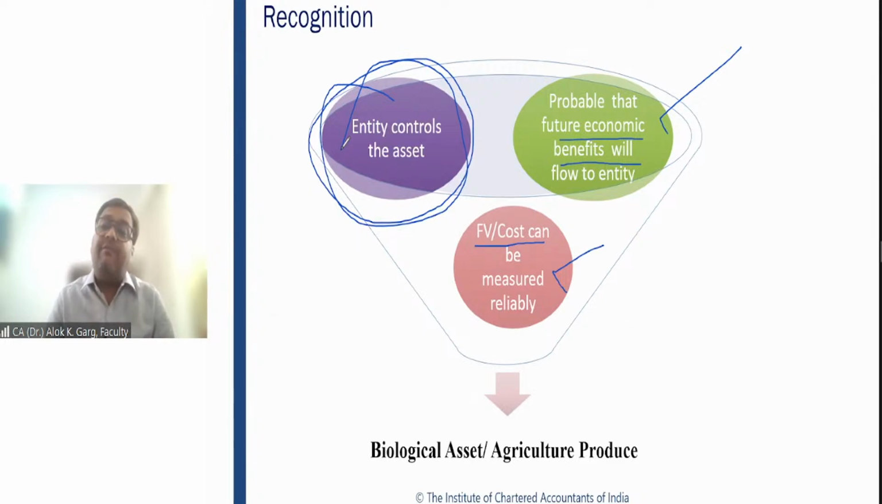Whether fair value or cost can be measured reliably: fair value, yes. The fair value of the dog, of course, there is a market for everything. There is a veterinary market also, an animal market, where the experts can value that animal. So fair value can be measured with the help of valuers, and there are animal valuers also. So future economic benefit is probable, and fair value can be measured reliably.